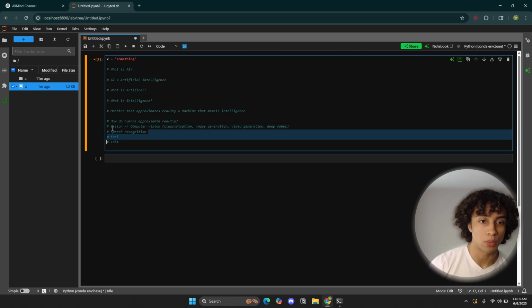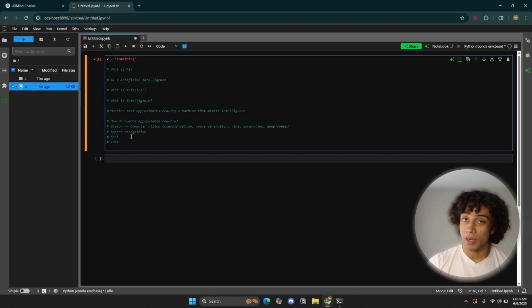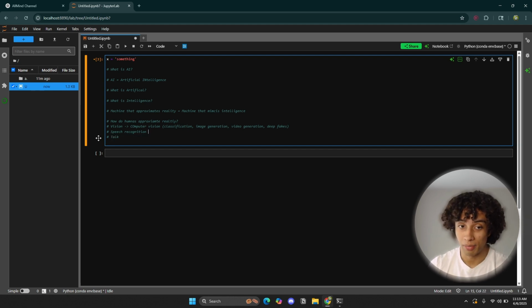We have speech recognition, we have vision. AI right now, I don't think it can feel. It cannot feel. It can talk, but it cannot feel. And I'm not going to dive into that rabbit hole right now. But it can talk, so it could respond back, right? Not only can it detect what I'm saying and provide a response through text, it could also detect what I'm saying and provide a response through actual voice. So these are all the fields that we have in AI so far.